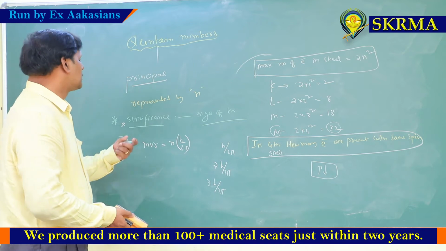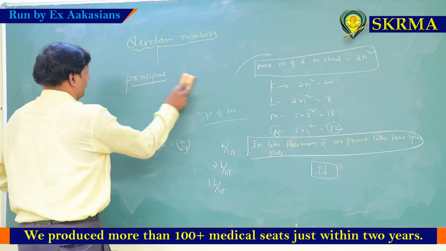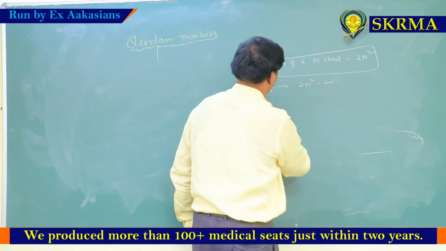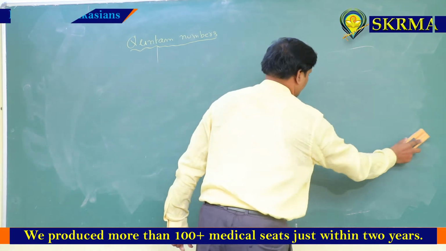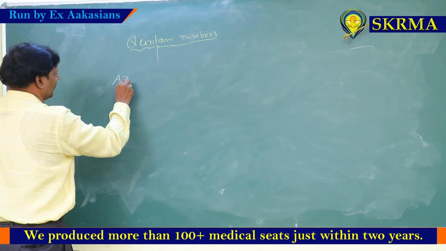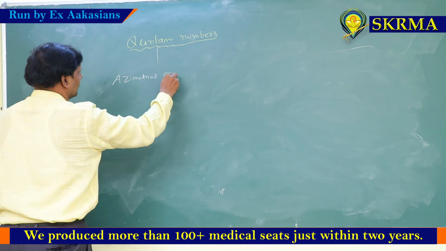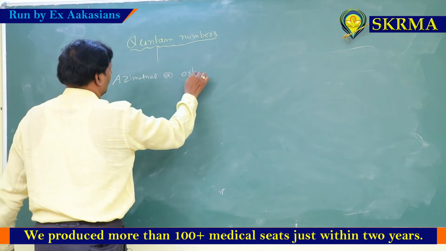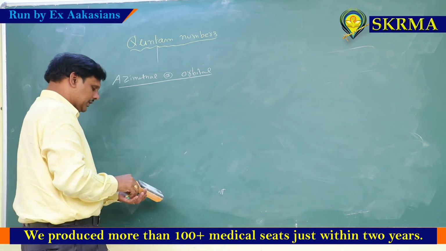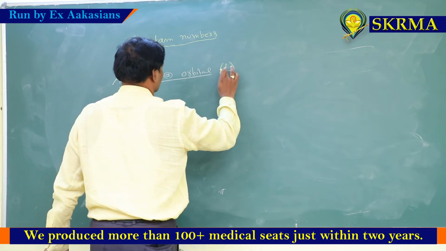Next we go for second quantum number, that is azimuthal quantum number. Azimuthal quantum number, or somebody will say orbital quantum number also, represented by capital L or small l.